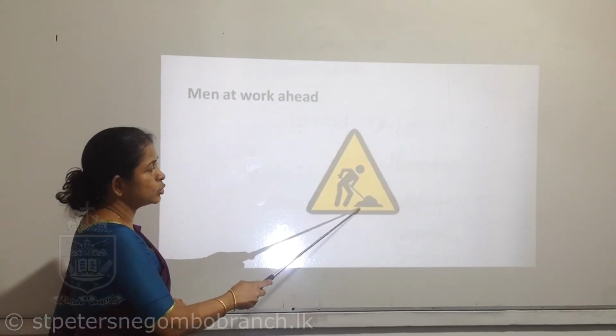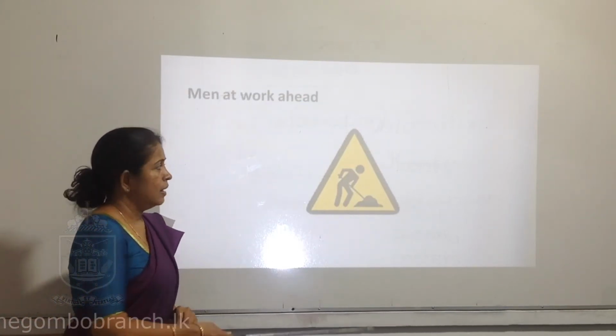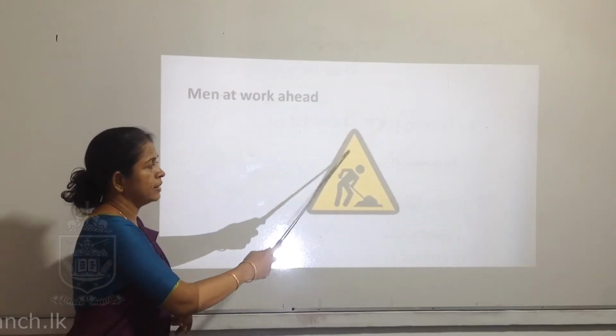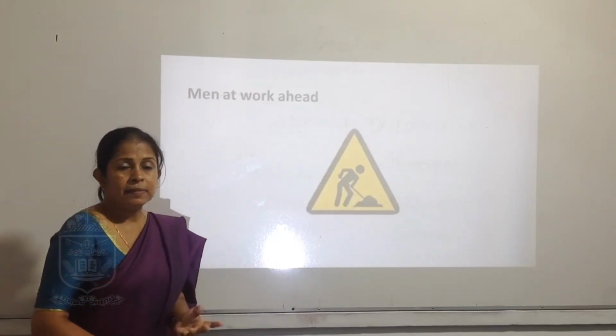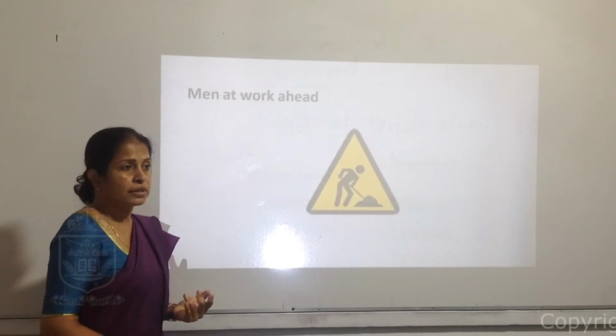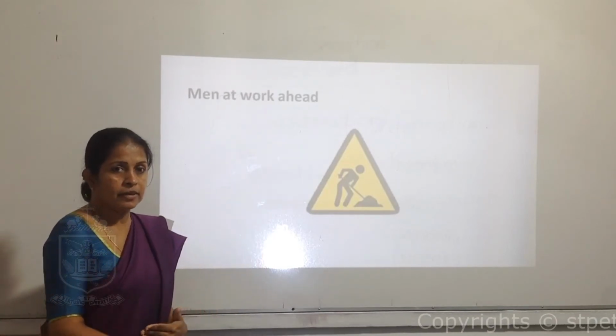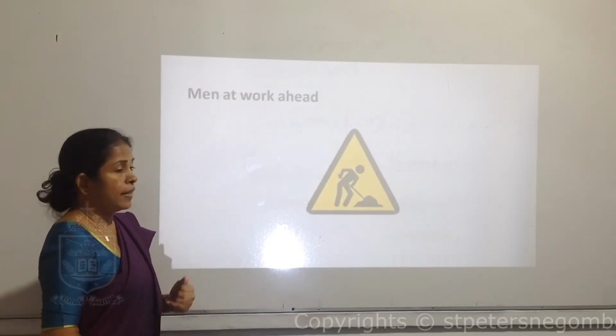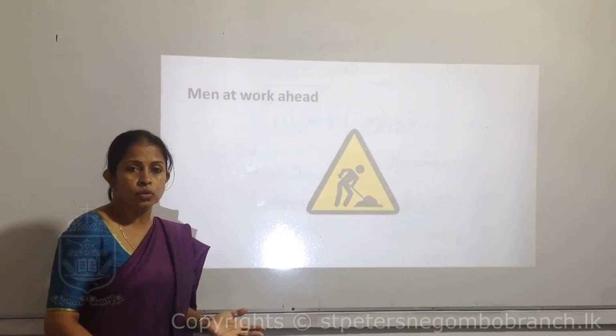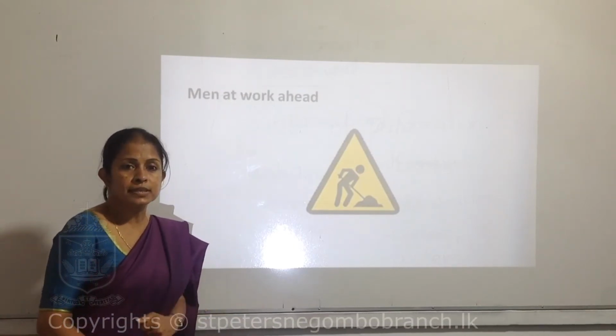Here a person is working, and they showed in a triangle a person is working. It means men at work. That means ahead, in front, there are people working on the road. The road is under construction.